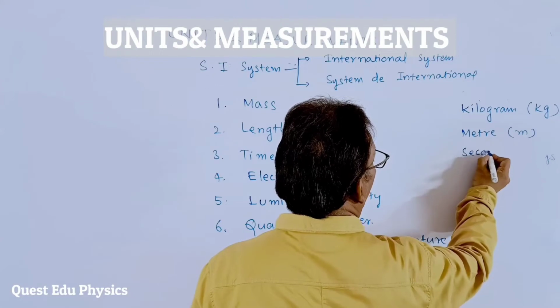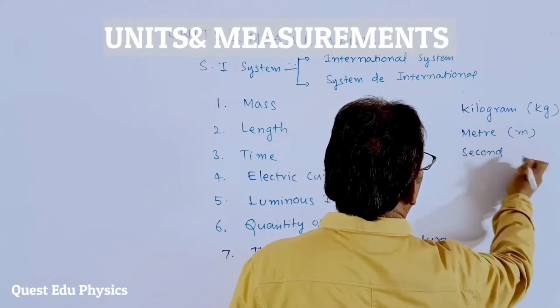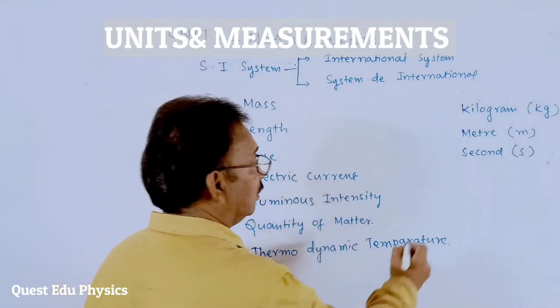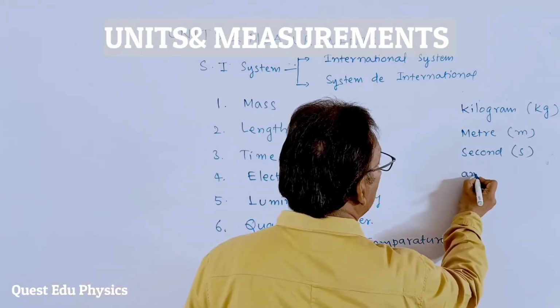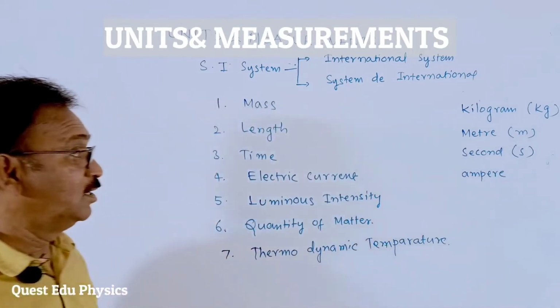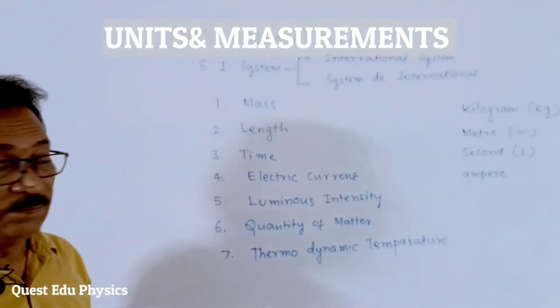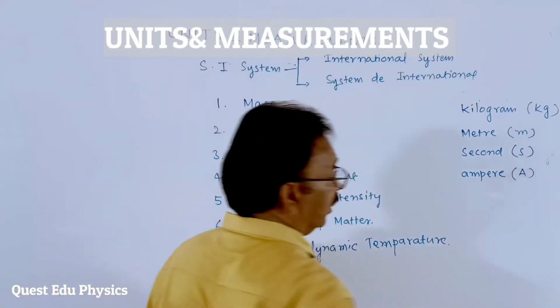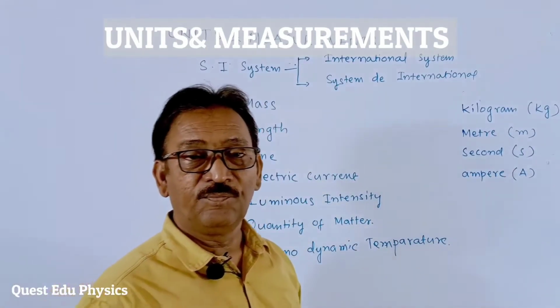It is measured as second in every system. And electric current is measured as ampere, students, and symbolized as A.